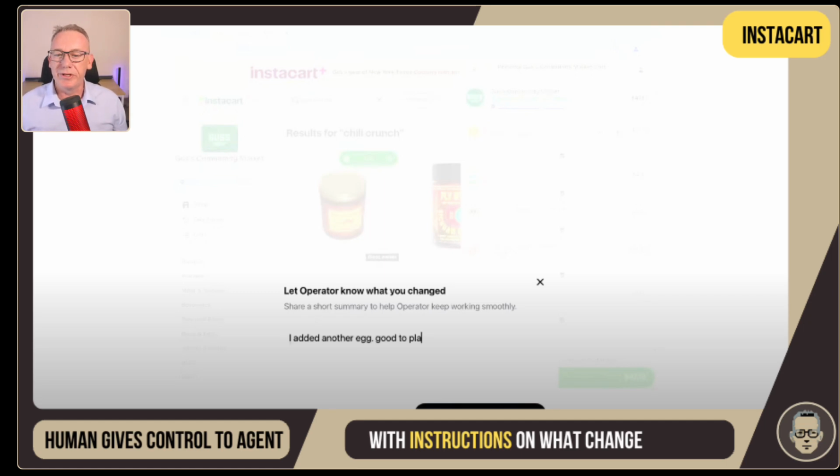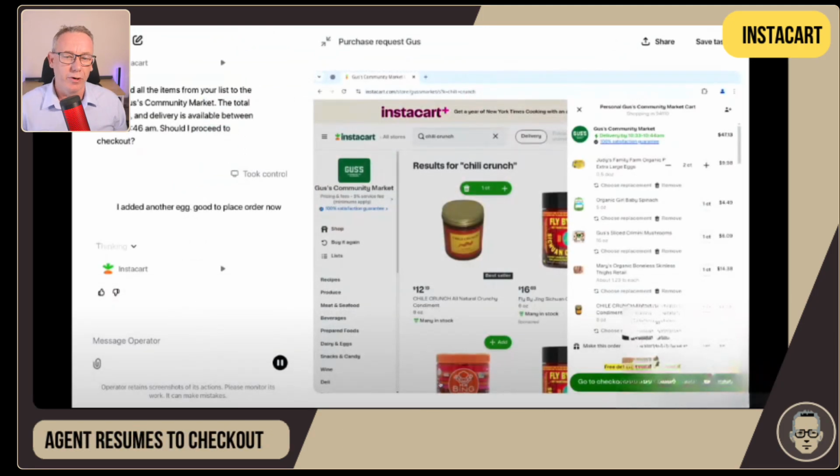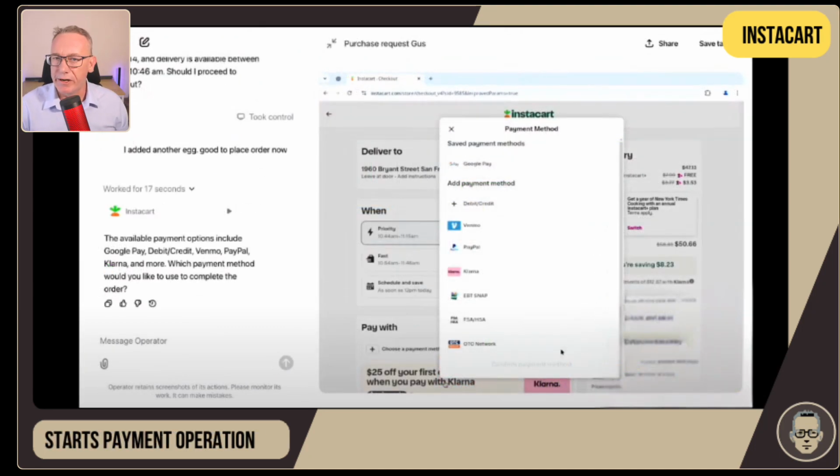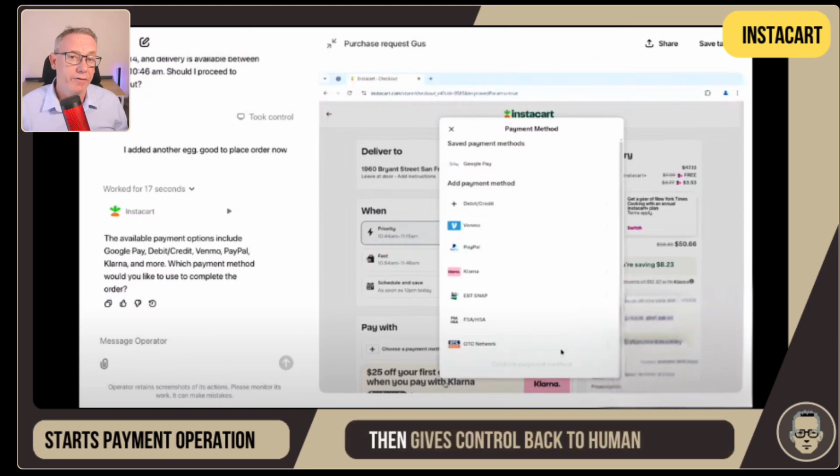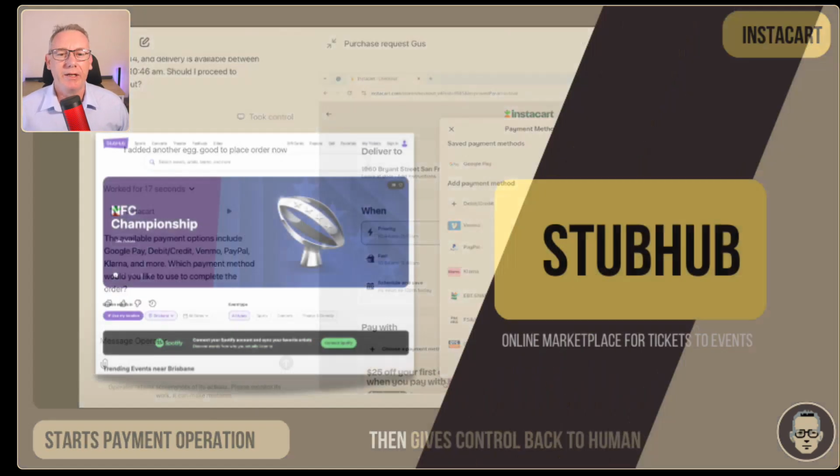So this prompt from the user, I added another egg, gives a little bit of extra context to operator. It's allowed to then move on. It's going to the checkout, starts going into the payment options. But at this point, it needs to now hand over access back to the user so that they can complete the transaction.